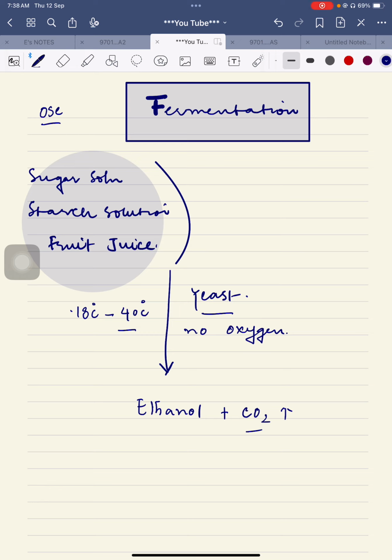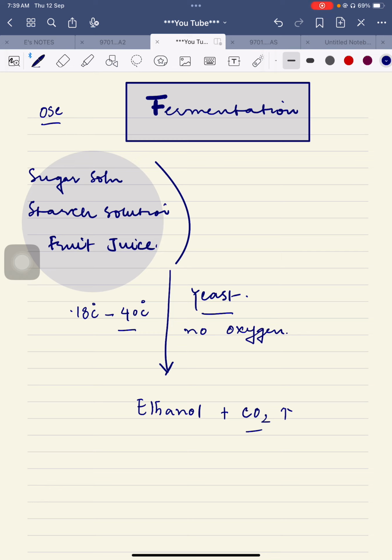Guys, you might have seen this while making a pizza dough, or any food product in which we add yeast, for example bread dough. If yeast is added into lukewarm water, a warm water which is not boiling or very high temperature, in which you can simply immerse your finger and it gives you a warmer feeling, that's called lukewarm water.